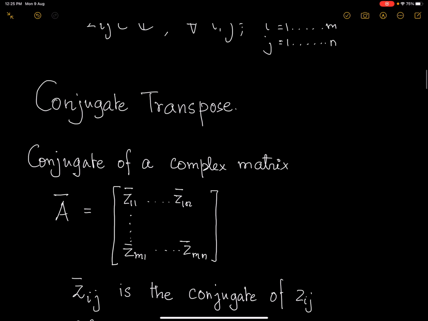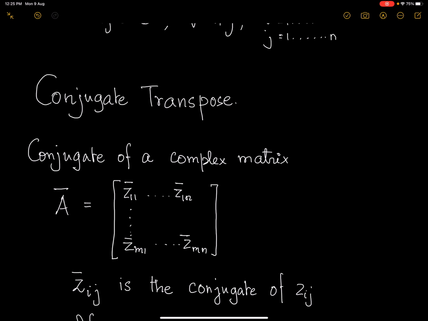Now, we know about the transpose of a matrix. When you have real numbers in it, you know what a transpose is. You make the rows columns and columns rows. The first row becomes the first column, the second row becomes the second column, and so on. There is also an additional notion, the conjugate transpose of a matrix.